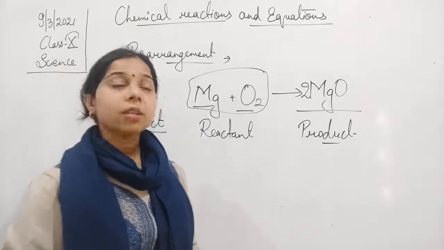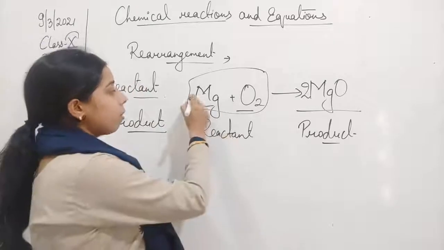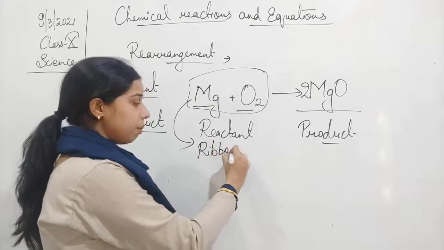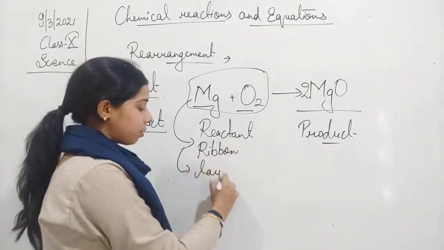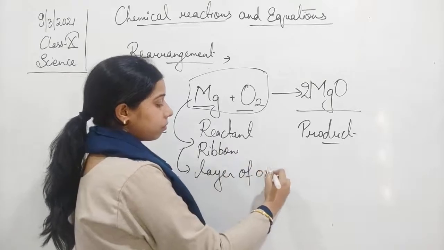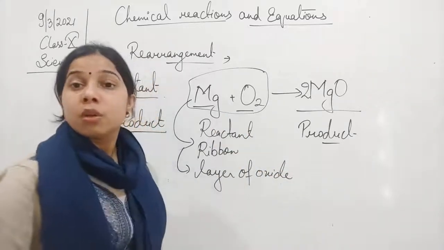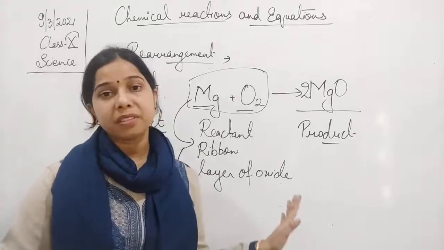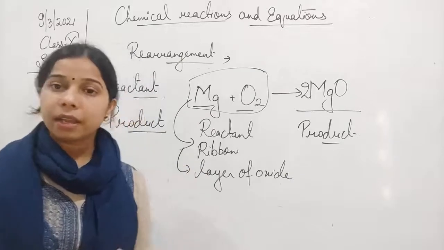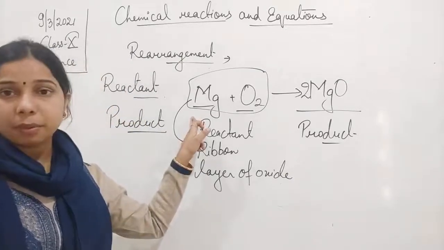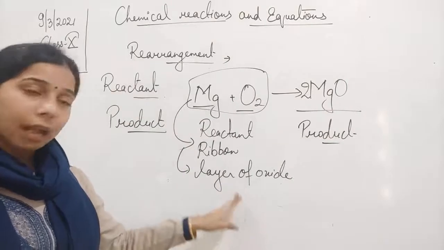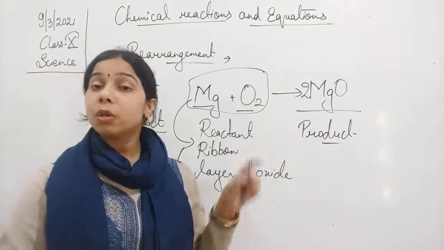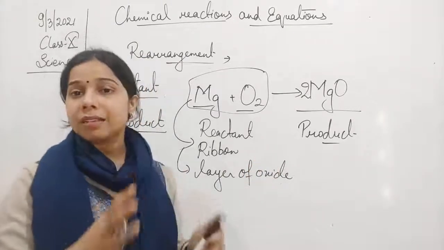You see, what happened here, first of all, we will take a magnesium ribbon, students, and this magnesium ribbon has a layer of oxide. So, first of all, we will remove the layer of the oxide present on the magnesium ribbon with the help of a sandpaper. Now this magnesium ribbon is burned in the presence of air. When you burn it, it burns with a dazzling flame.